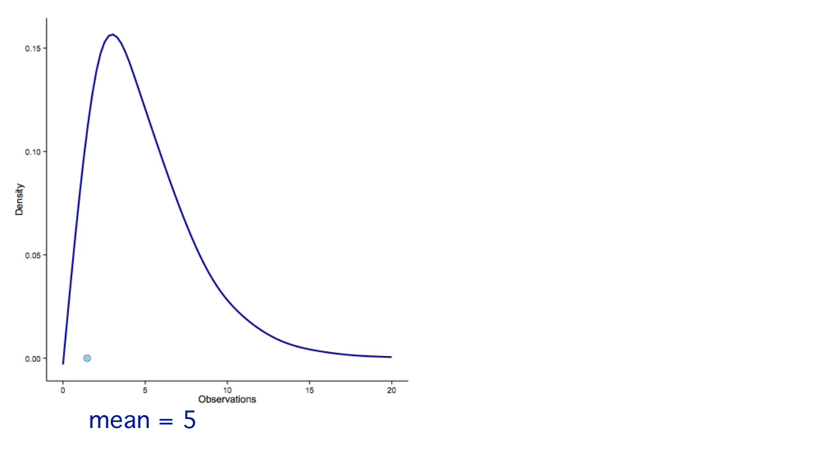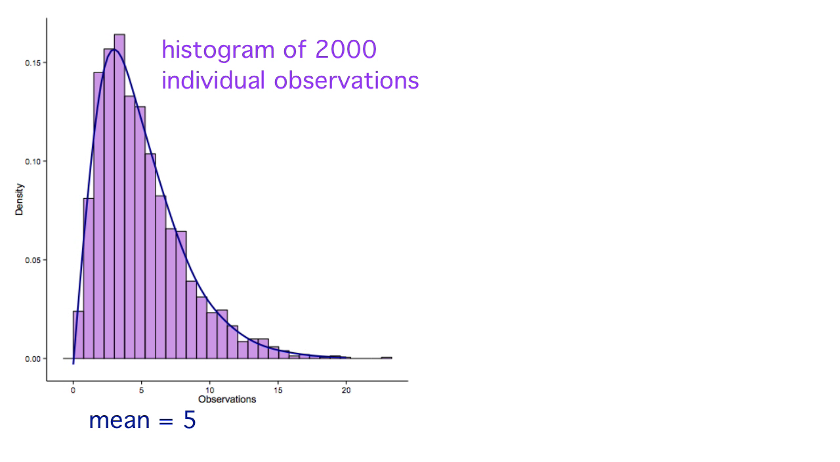I've randomly generated 2,000 individual observations from this probability distribution and plotted them in this density histogram. And we can see that, not surprisingly, the density histogram of the individual observations looks a lot like its probability distribution.